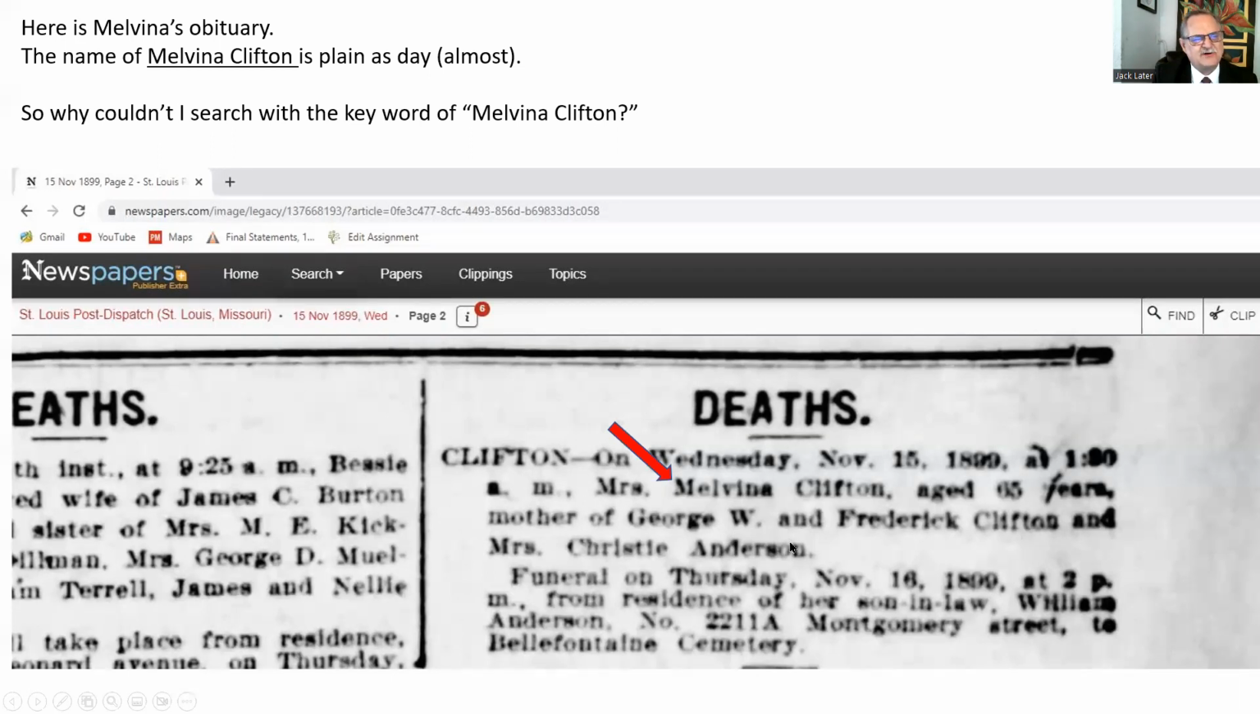So why couldn't I search her with the keyword of Melvina Clifton? I mean, I see Clifton here in capital letters. I see Melvina. It's a little blurry, but it's still there, right? And Clifton. Well, what's the problem? Why couldn't I get her easier the first time? And you're going to run into this problem, okay? But there's a solution.